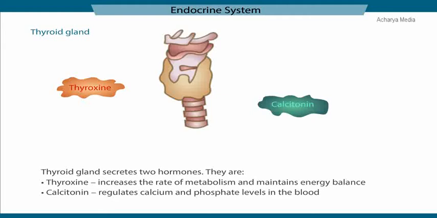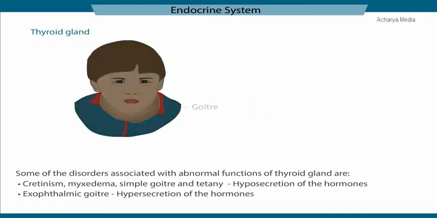They are thyroxin and calcitonin. Thyroxin increases the rate of metabolism and maintains energy balance, while calcitonin regulates calcium and phosphate levels in the blood. Some of the disorders associated with the abnormal functions of the thyroid gland are cretinism, myxedema, simple goiter, and tetany that are caused due to hyposecretion of the hormones, and exophthalmic goiter that is caused due to hypersecretion of the hormones.